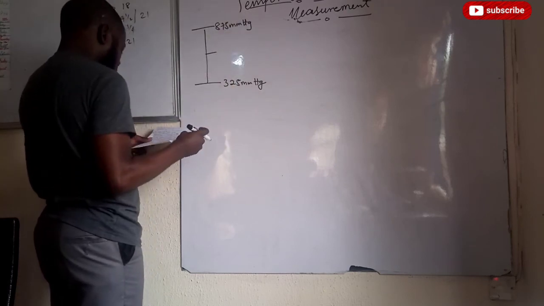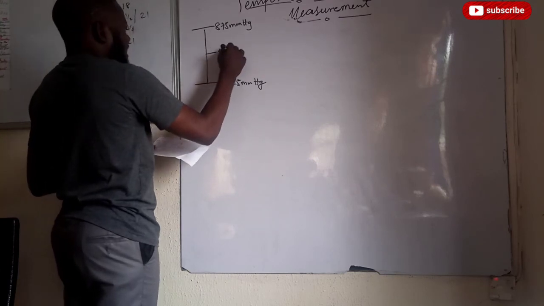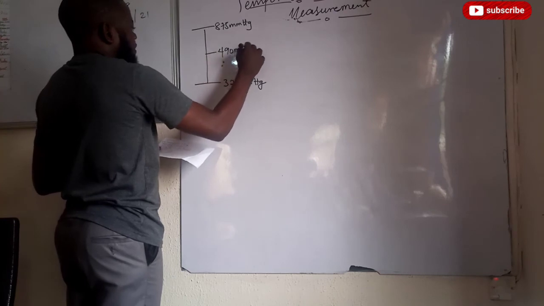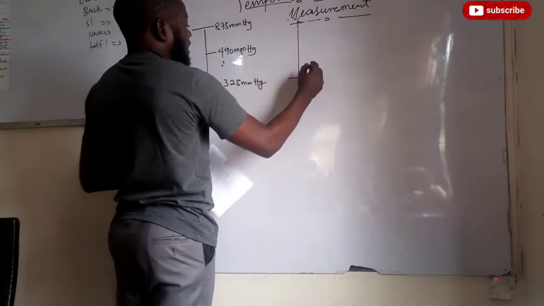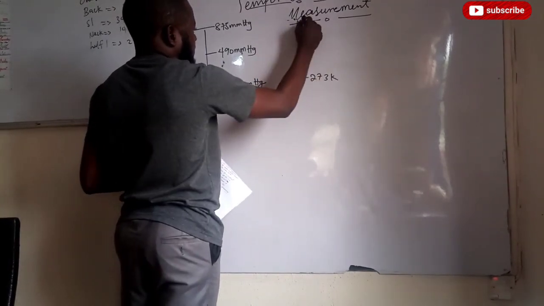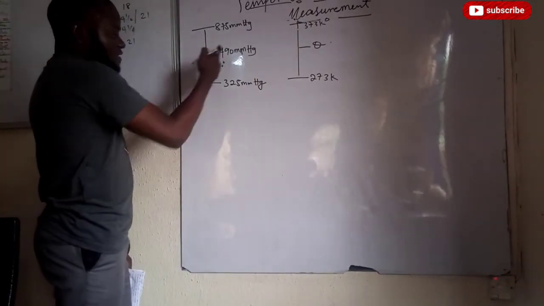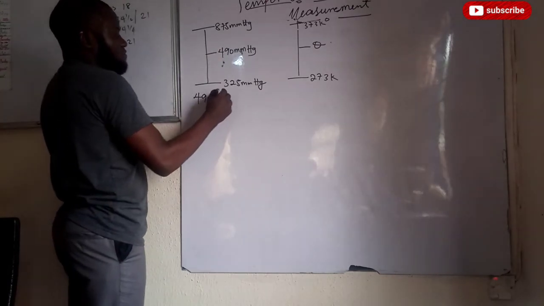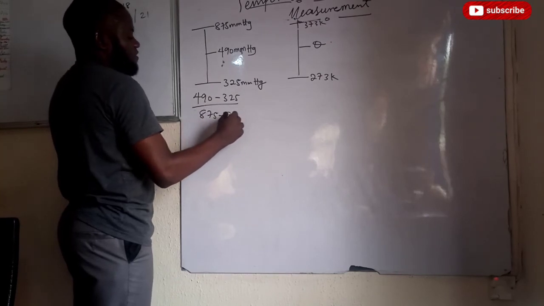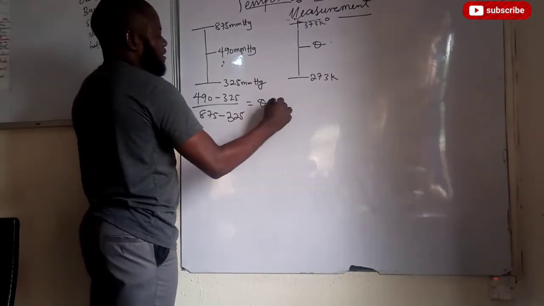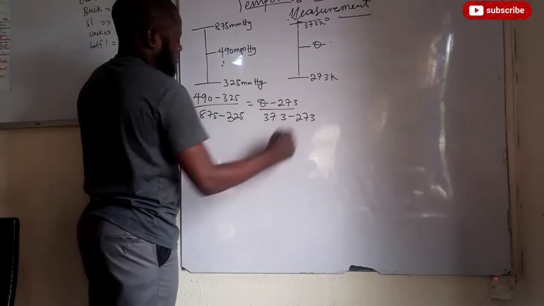Then we are looking for what will be the corresponding temperature at 490 millimeter of mercury. So we draw the corresponding value in Kelvin. This is 273 and 373. Then we are looking for the value of theta. You take the same proportion like we did before: 490 minus 325 divided by 875 minus 325 equals theta minus 273 divided by 373 minus 273.